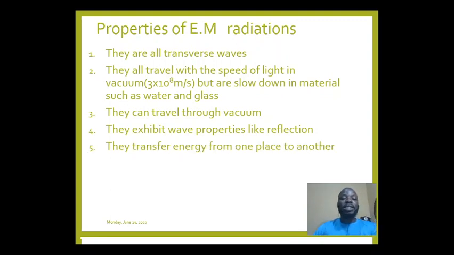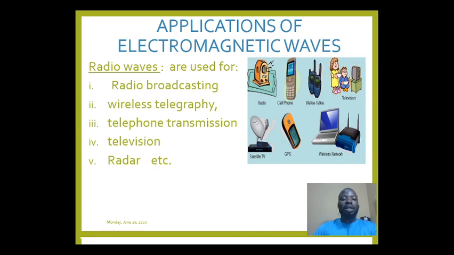And the fifth property is that they transfer energy from one place to another. We say a wave is a disturbance that travels through a medium and transfers energy from one point to another. Because all electromagnetic radiation are waves as well, they transfer energy from one place to another. And the next one is that they can either be emitted or absorbed. If you point them toward a material, it can absorb them, or they can be emitted from a material as well. So those are the properties of electromagnetic wave in summary.